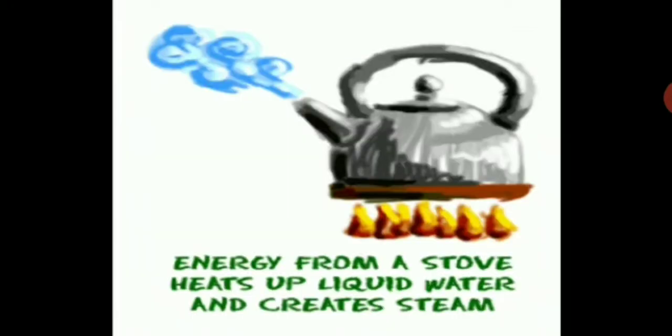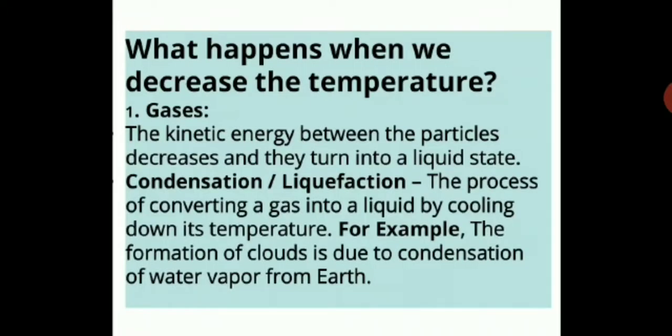Now, energy from a stove heats up liquid water and creates steam. This you all know. When you heat a liquid, you get steam, and that steam has a very high amount of energy because of the heat we are supplying, and the particles gain enough energy to move apart. So that will change the state. What happens when we decrease the temperature?